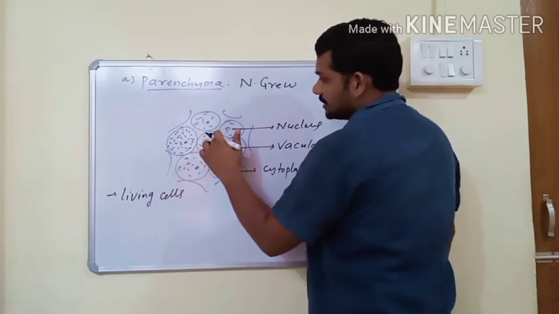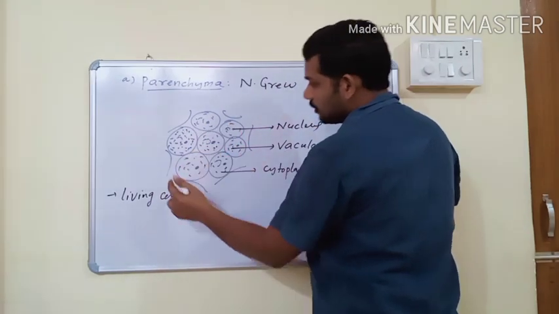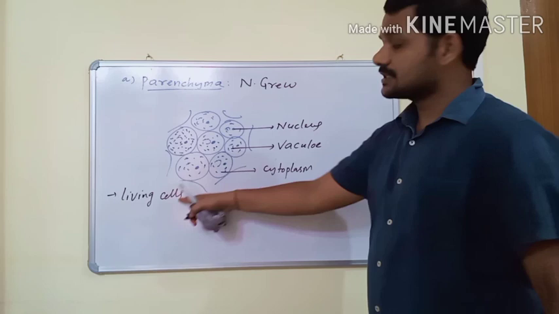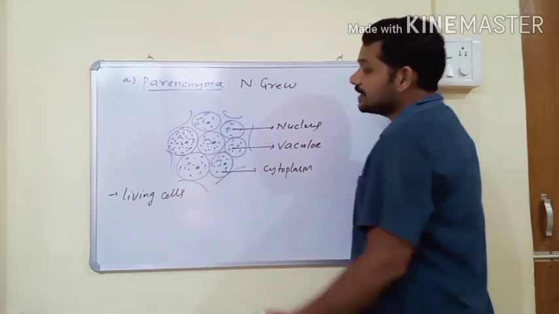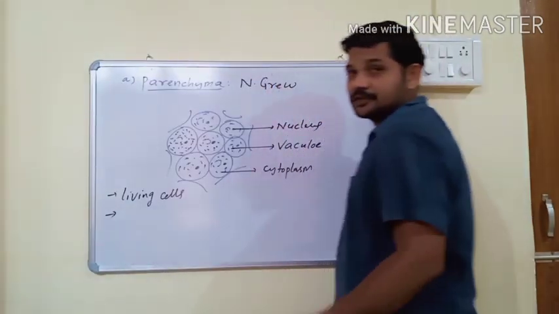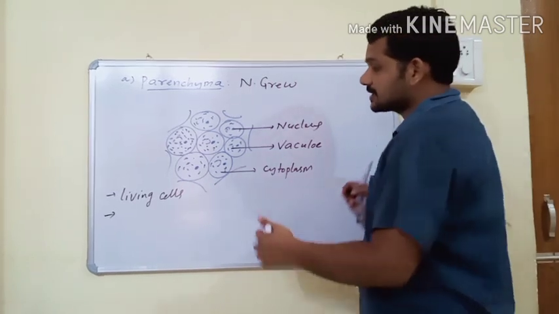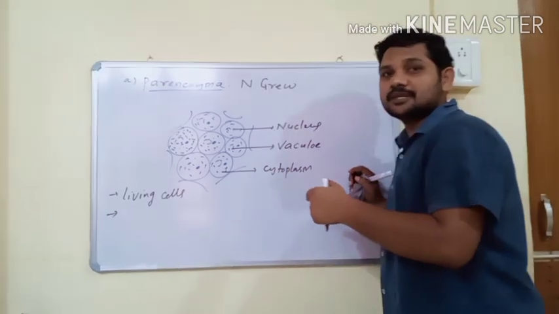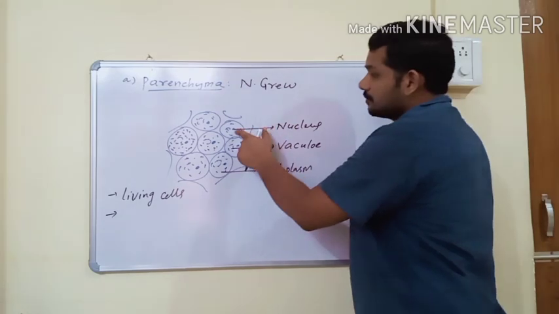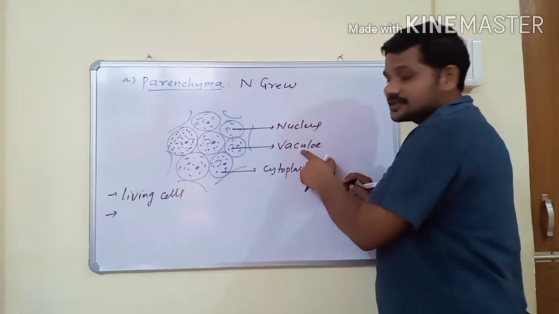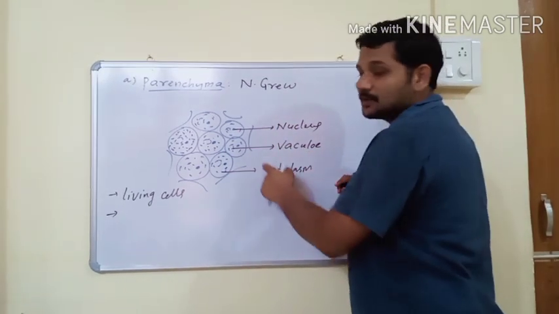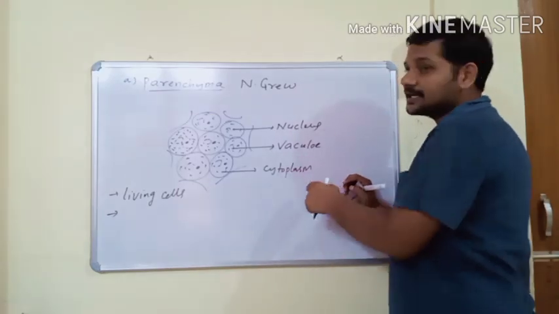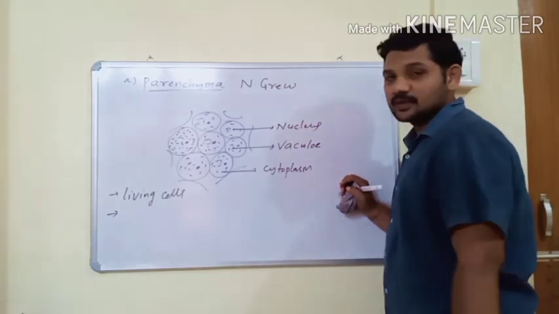This tissue has a group of cells, and all the cells are living cells. The basic difference between living and dead cells is that if a plant tissue is made up of living cells, then the presence of nucleus, vacuole and cytoplasm is mandatory. If these three characters are present, then the cell is known as a living cell.